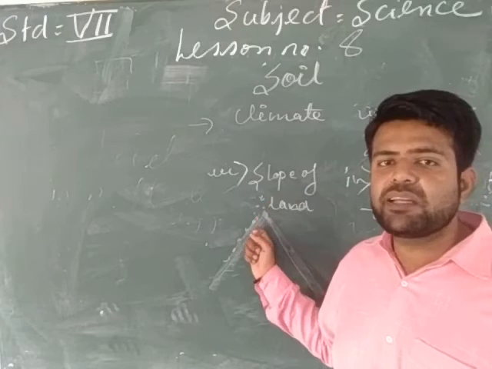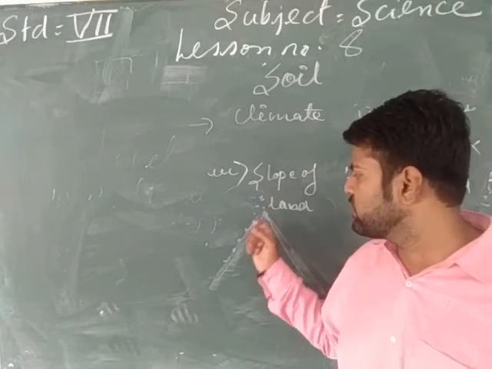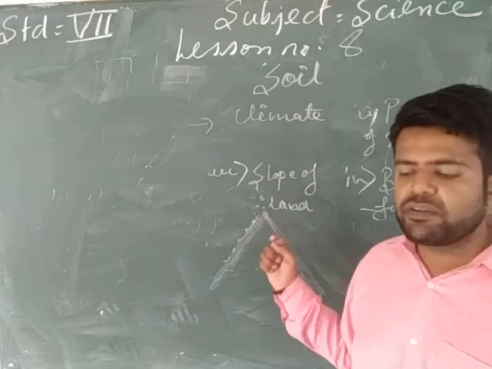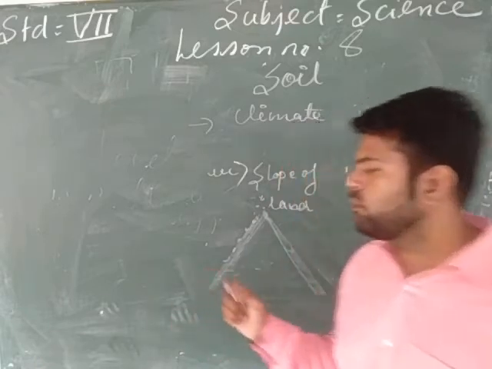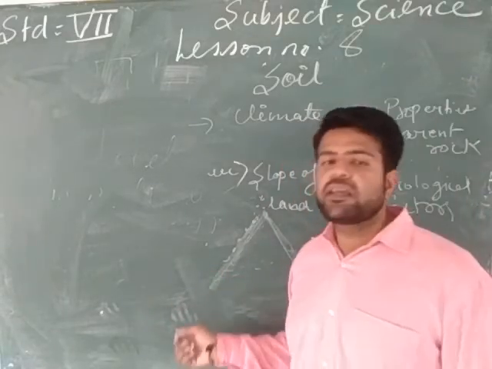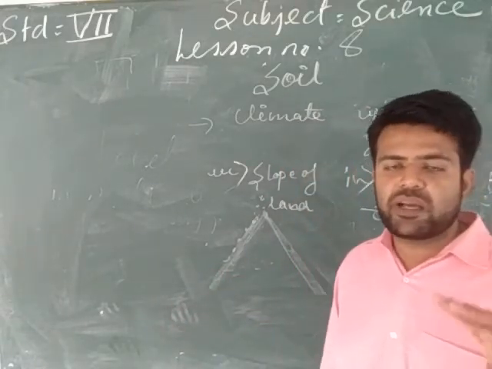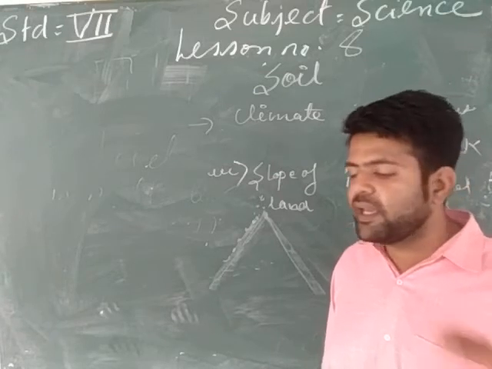Why will it be very thin? Because the soil will be washed away by the water. Whereas in the plain areas, the layer of soil is very thick.